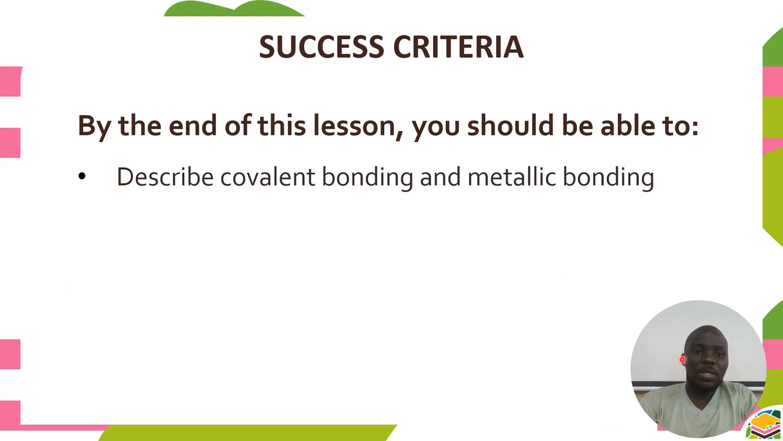So the success criteria that we're going to achieve after this lesson are two. You should be able to describe covalent bond as well as metallic bond. So by the end of the lesson, you should be able to describe covalent bond and metallic bond. Remember, I said we have three types of chemical bonding: ionic, covalent, and metallic. So in this video, we are going to look at the remaining two.